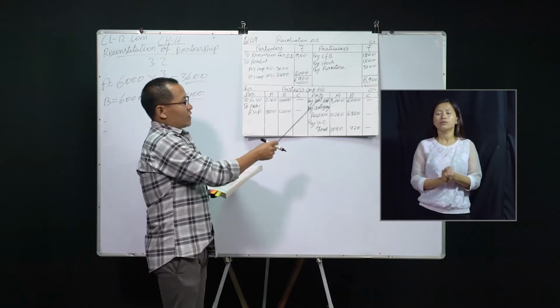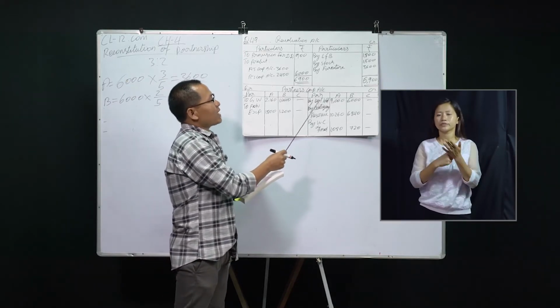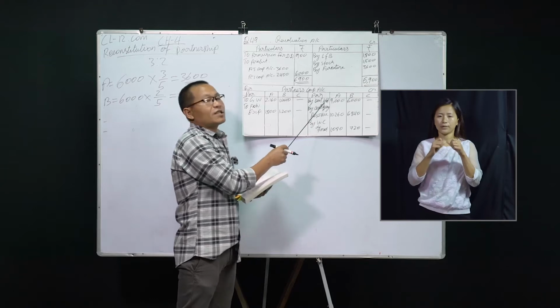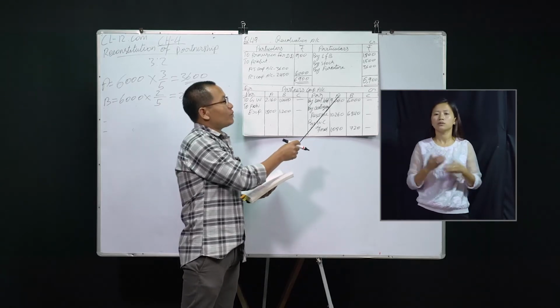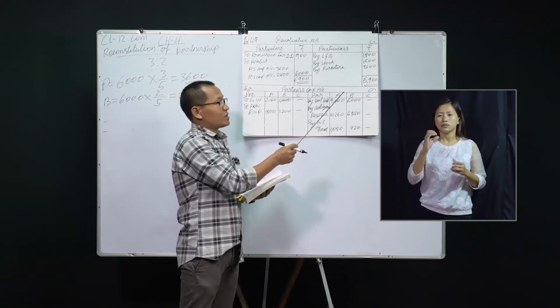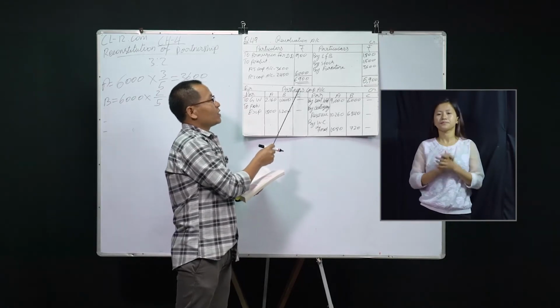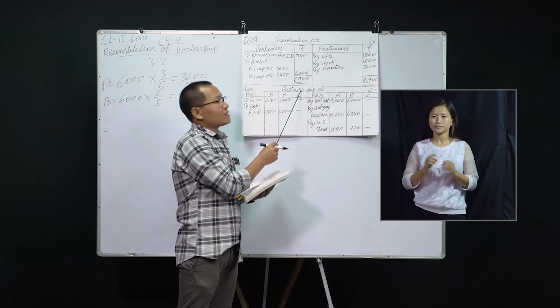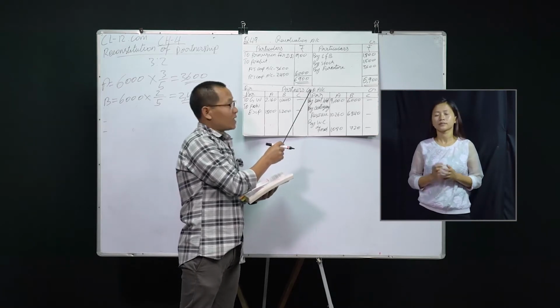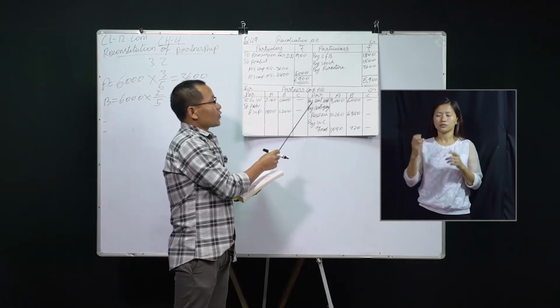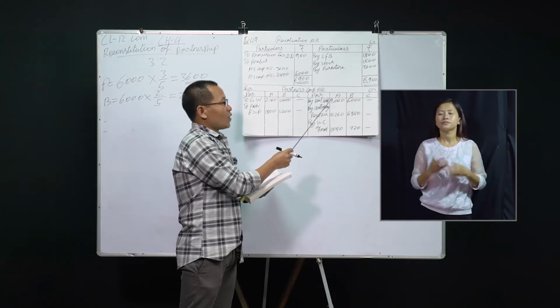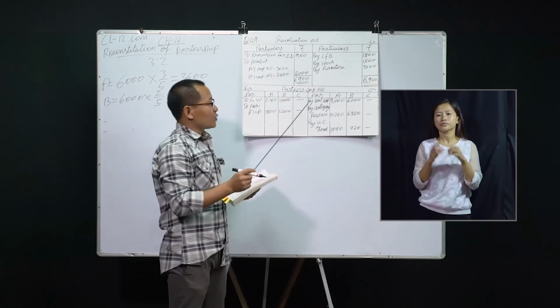So on the credit side, let's see. By balance brought down. This is an opening capital balance for A and B. I'm not writing capital here because the heading itself already states it is a capital account for partners. Therefore, this is the opening capital of A and B that is already in your textbook.